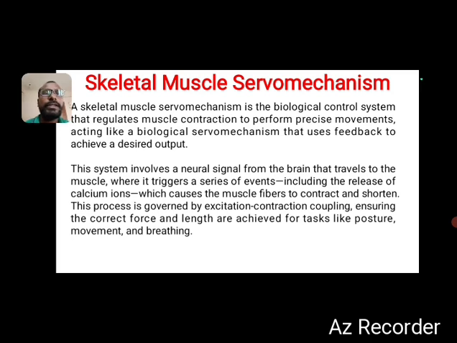This process is governed by excitation-contraction coupling, where an excitation is required, ensuring the correct force and length are achieved for tasks like posture, movement, and breathing.